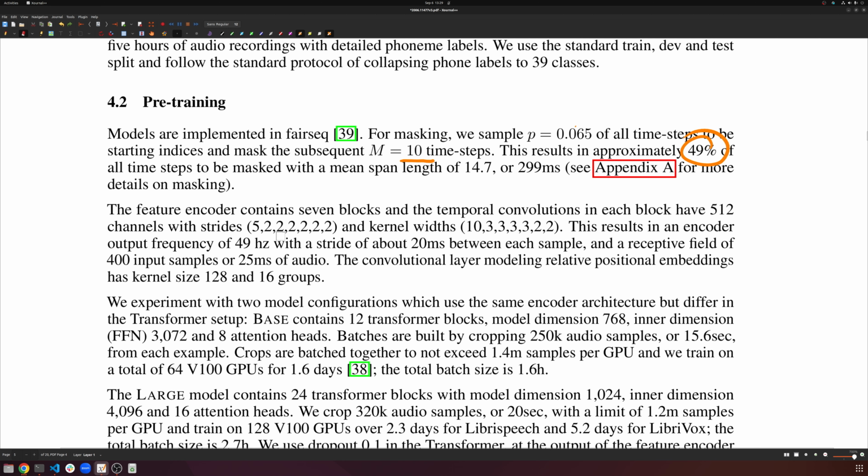They provide some information here about the convolutions that we have, and it looks like after doing these convolutions, you'll get embeddings, right? Each of them will have about 49 hertz worth of audio, right? So that's the output frequency, with about 20 milliseconds of stride. So we get about 25 milliseconds of audio with 20 milliseconds between each sample.